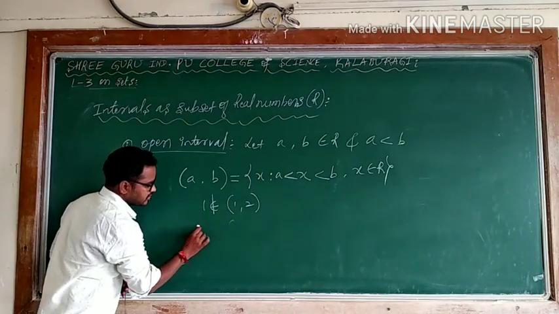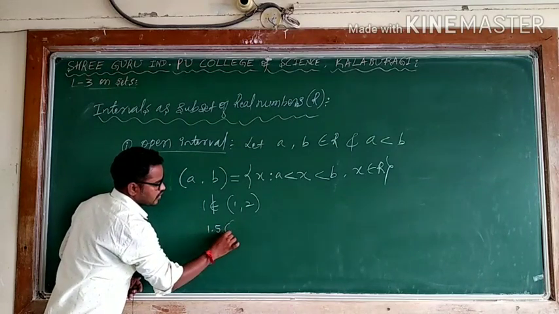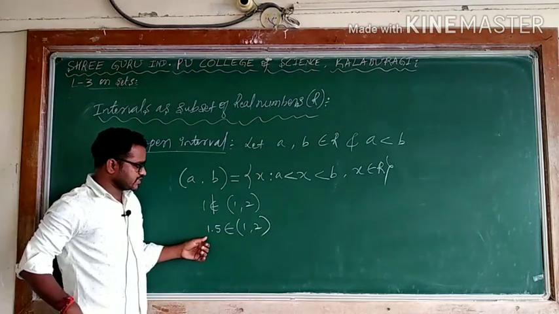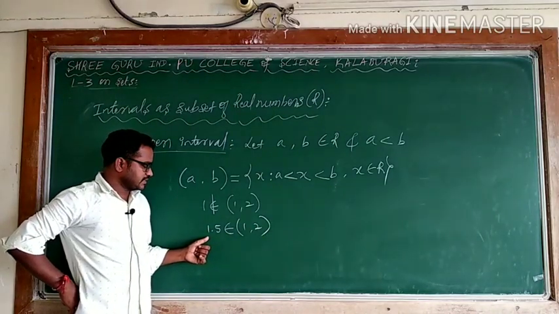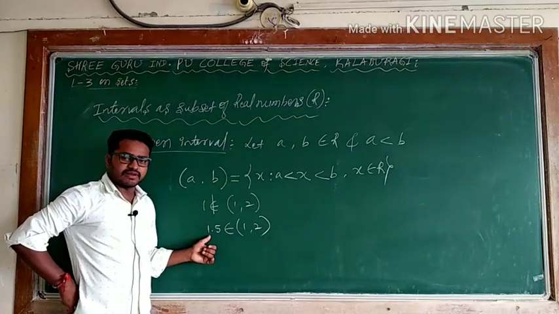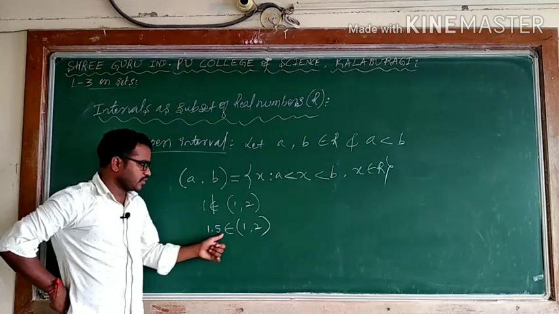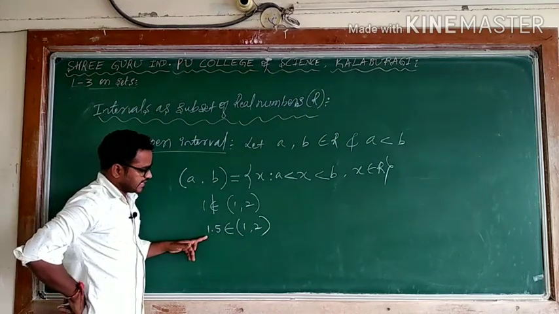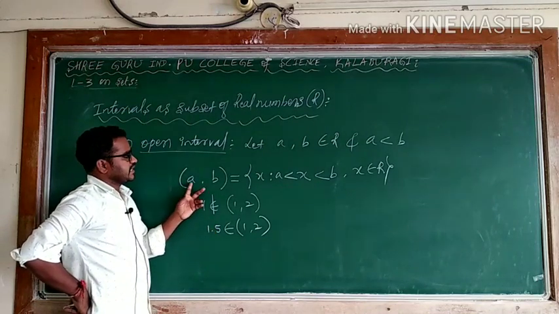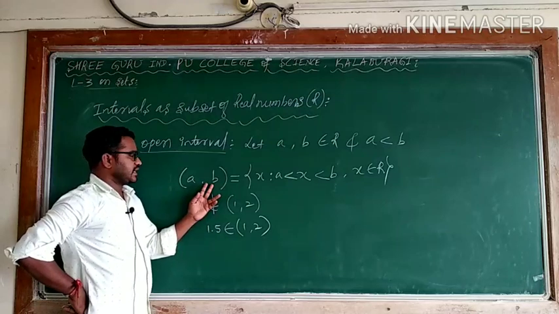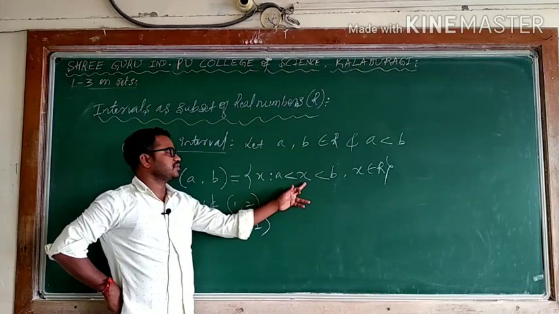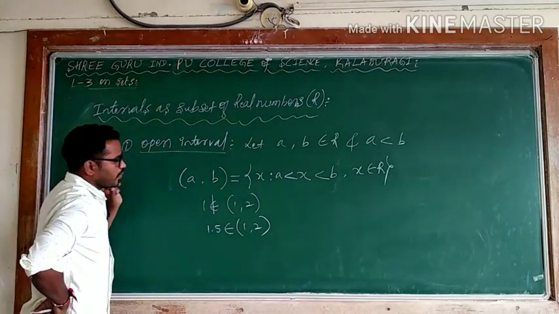For example, I am taking 1.5. Does 1.5 belong to (1, 2)? Yes, because in the case of open interval, we are saying the number lies in between these two, so 1.5 always lies in between 1 and 2. 1.5 belongs, 1 does not belong, because in the case of open interval a and b are excluded, but the fractional numbers in between a and b are included. Here x always lies in between a and b. This is considered an open interval.